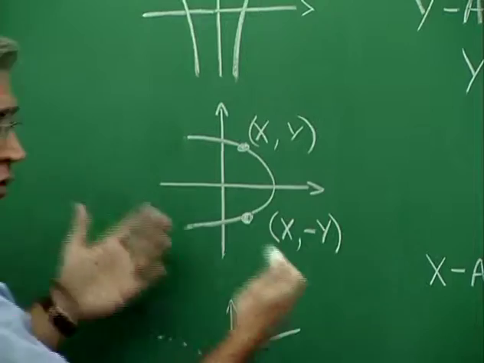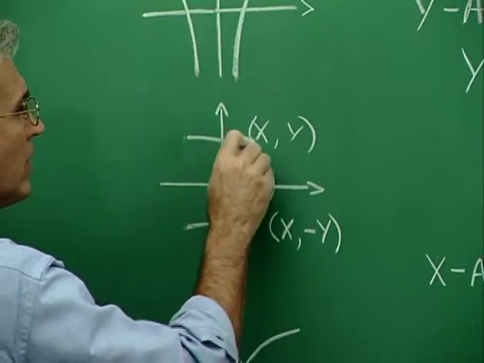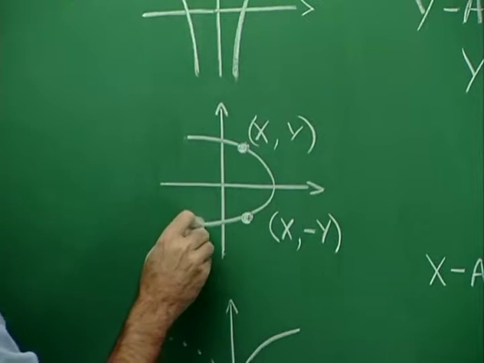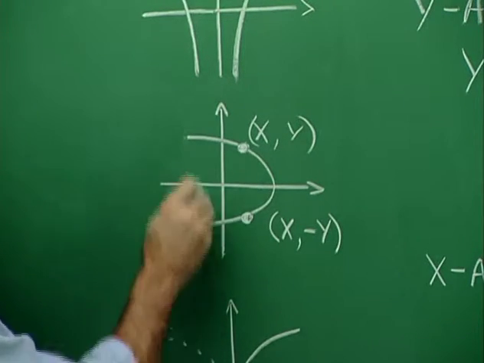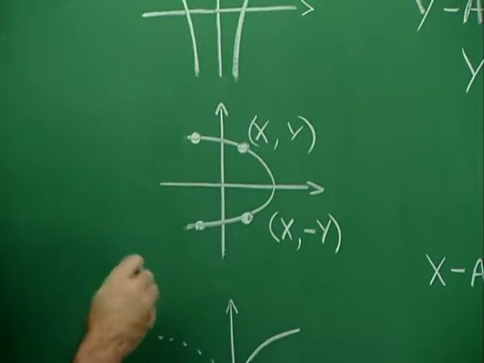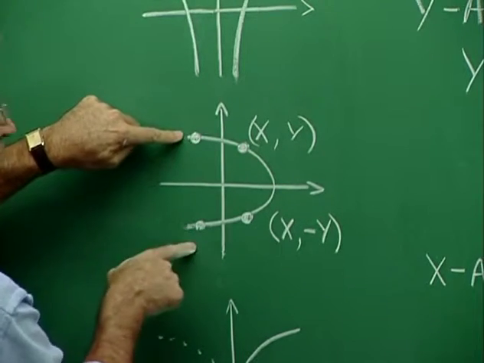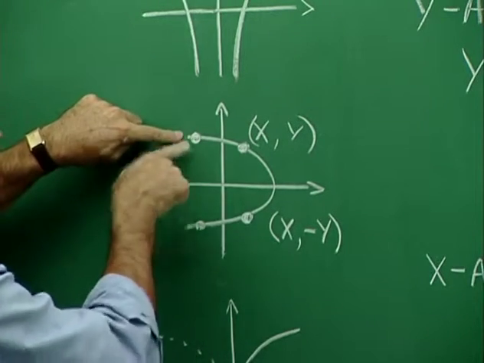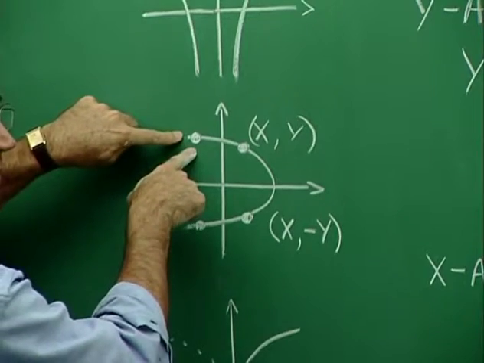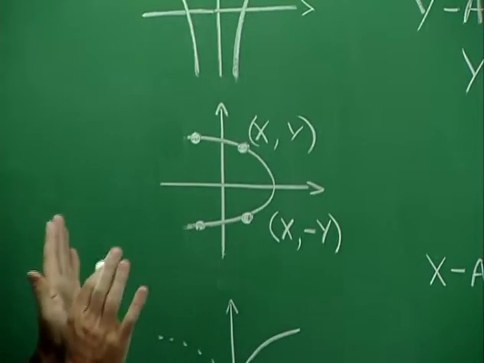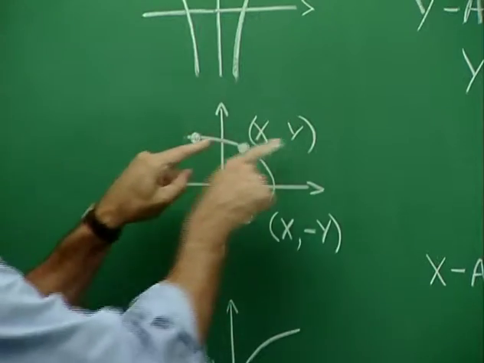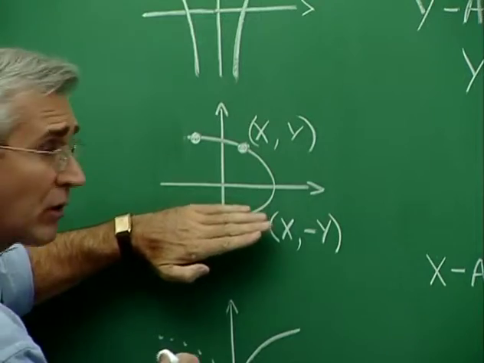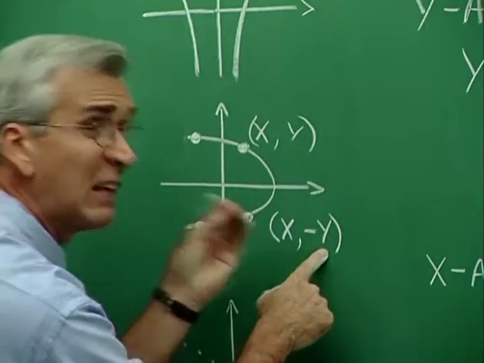Now, I don't want to complicate things too much here, but let's understand that this folding business works in both directions. If I had chosen an x, y right here, then I would consider the x, y up here, and it would be x and the negative of that y. This is the y that's negative, but if I talk about the negative or the opposite of that y, then this becomes a positive value. So it's the same idea. Any x, y pair on the graph somewhere, when we make the fold, its partner will be x, negative y, or x, the opposite of y.